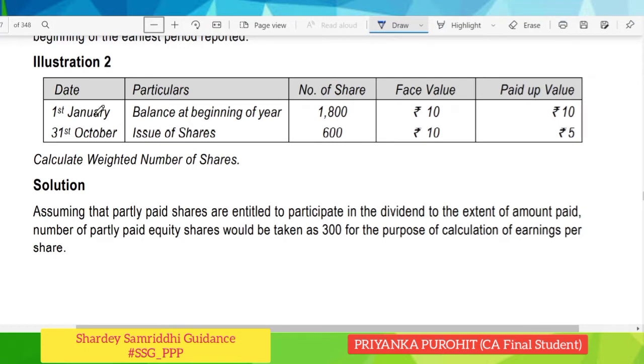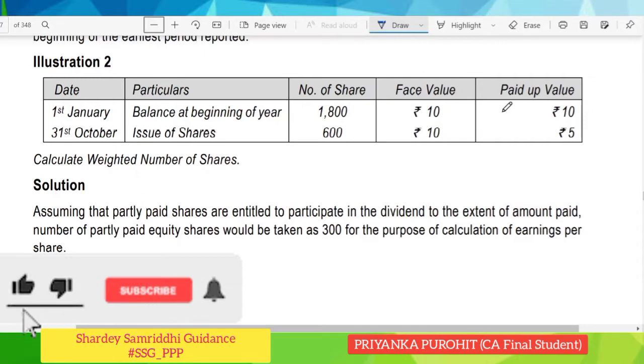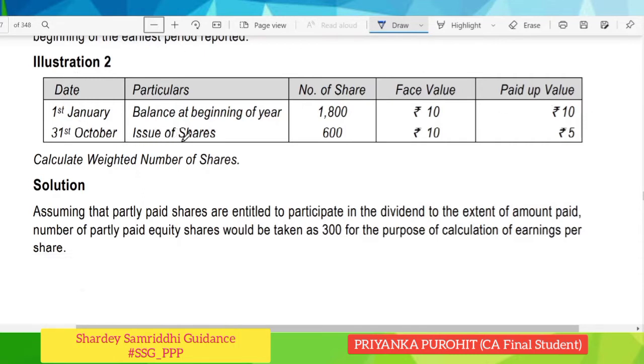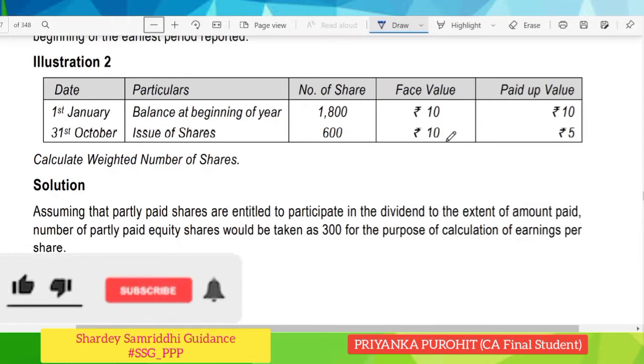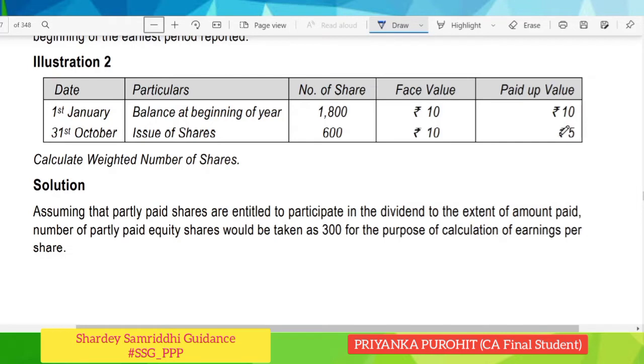On 1st of January, balance at the beginning of the year were 1800 shares of face value 10, paid up value 10. On 31st October, the company issued 600 shares, face value 10, paid up value 5. So this is the case of partly paid shares. Here we have assumed that partly paid shares are entitled to participate in the dividend to the extent of amount paid. So we have to compute the proportionate number of shares.